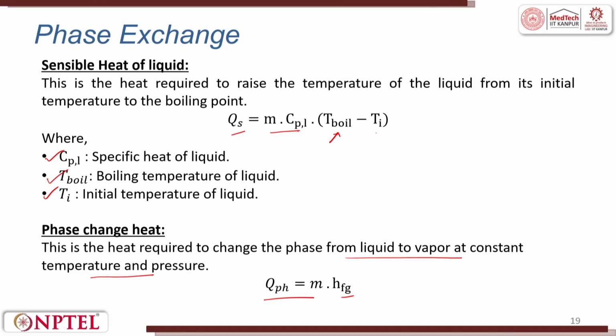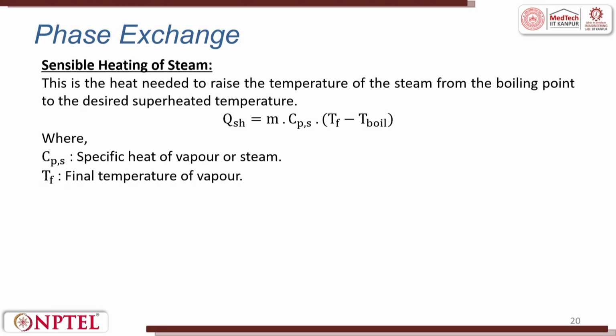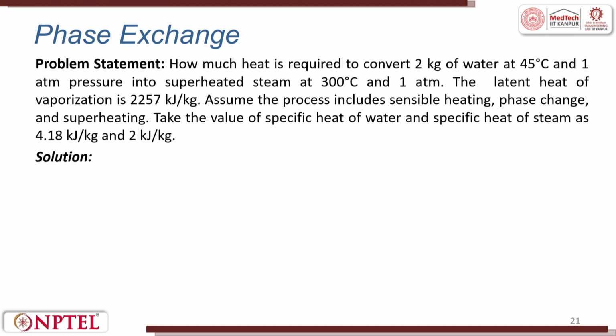So, for a sensible heating system, once again, if we need to find the superheated temperature, that is the heat needed to raise the temperature of the steam from the boiling point to the desired superheated temperature, that is QSH, this is equal to m into CPS, that is specific heat of vapor or steam, into the difference of TF and T boil. TF is the final temperature of vapor, T boil is the boiling temperature of the liquid. Because we are talking about phase change, we will put all properties of liquid also here. Now, let me see one problem statement so that we understand these relations better.